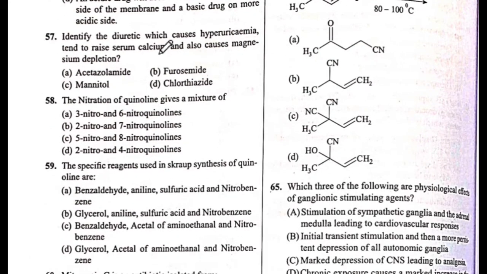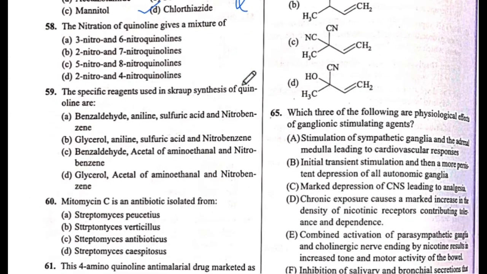Identify the diuretic which causes hyperuricemia, tends to raise serum calcium and also causes magnesium depletion. The answer is D, chlorothiazide. The answer is D. Next is 58 question number.